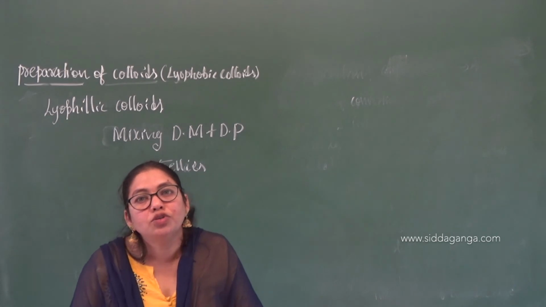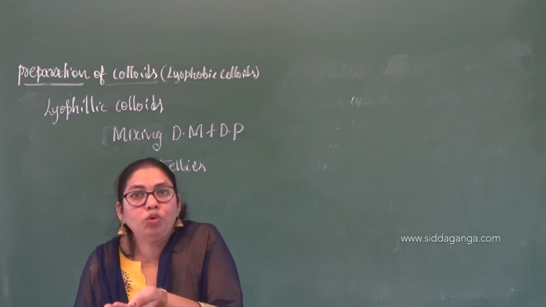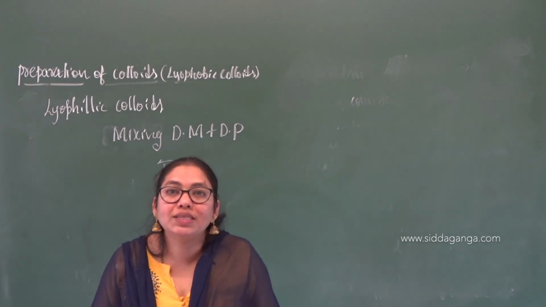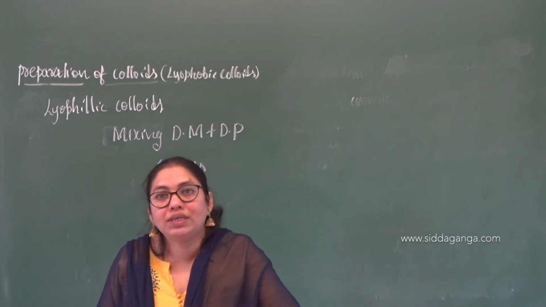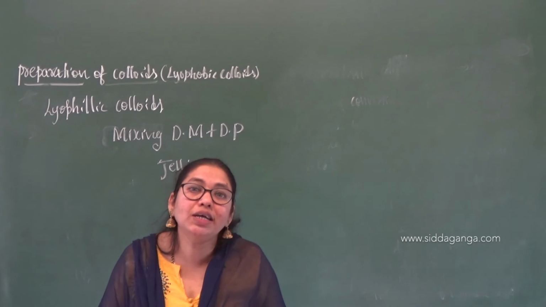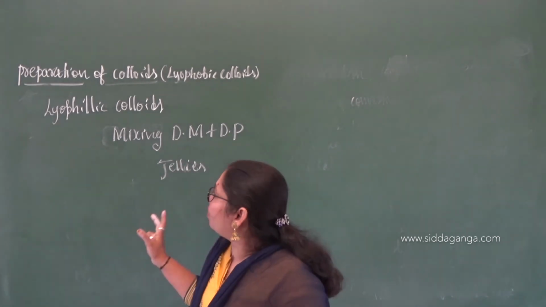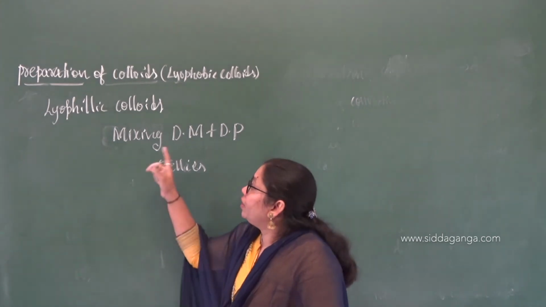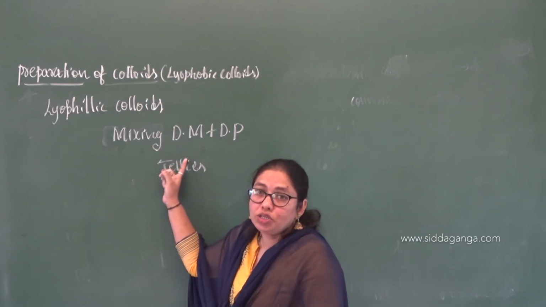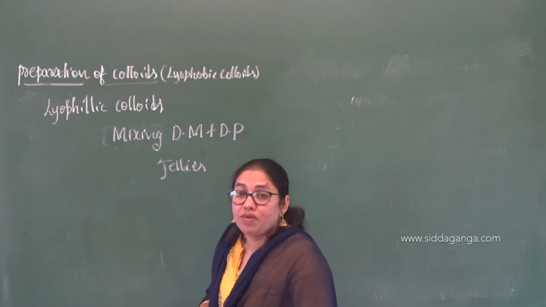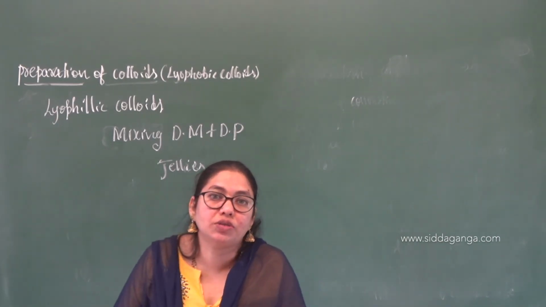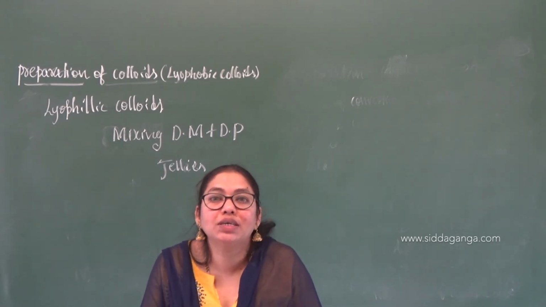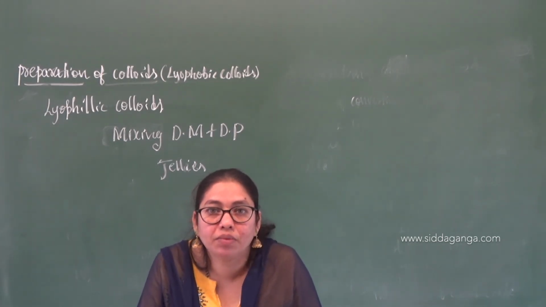If you collect a small amount of that and allow it to cool, that is the starch, which is a colloid. Likewise, very simple methods are applied for the preparation of lyophilic colloids. Understood? Next we have the purification methods, which I will discuss within a short period of time. Thank you.